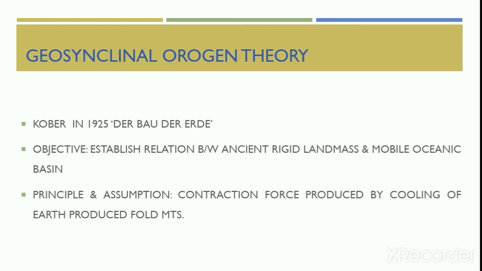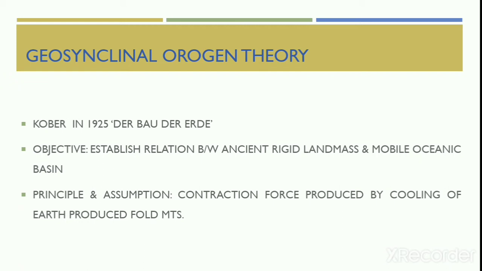The main objective of this theory was to establish the relation between the ancient rigid landmass, which we call kratogen, and the mobile oceanic zones, which we term orogen. He not only tried to explain the origin of mountains, but also attempted to explain various aspects such as the geological history of the mountains, evolution, and stages of development. Kober defined the process of mountain building as that process which links the rigid landmass with geosynclines. That means the kratogen with orogen.